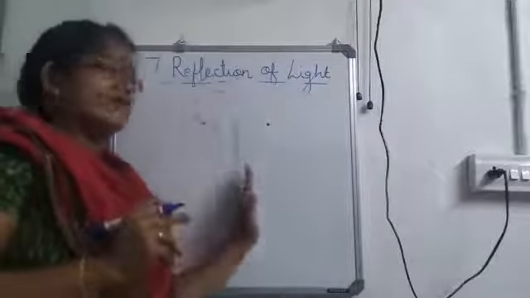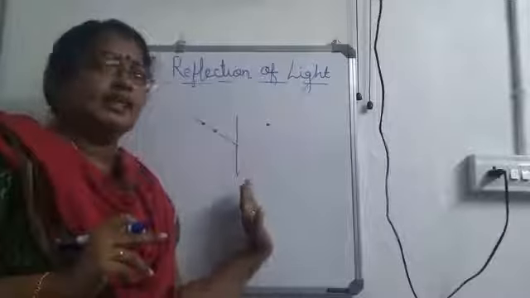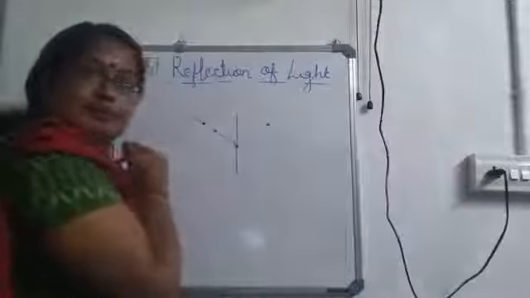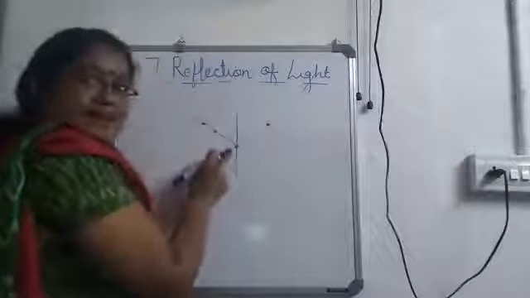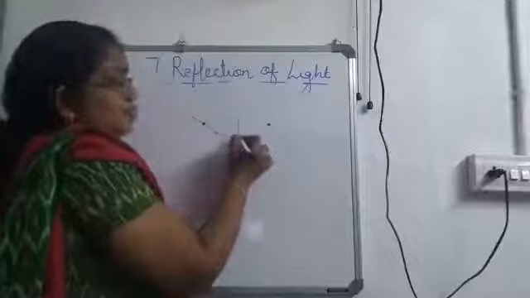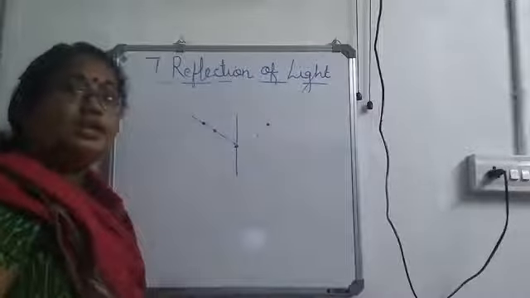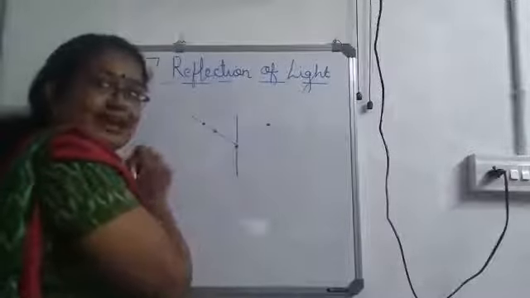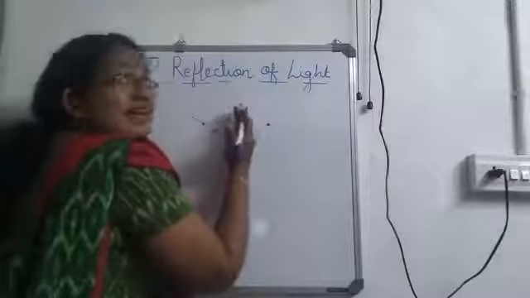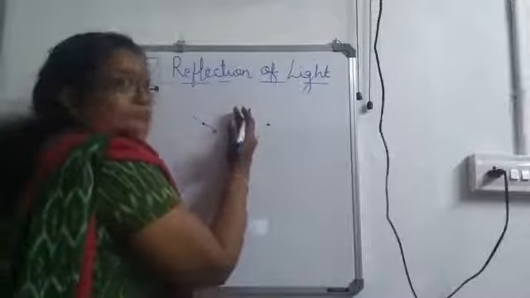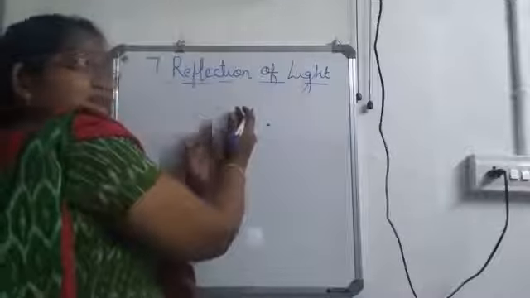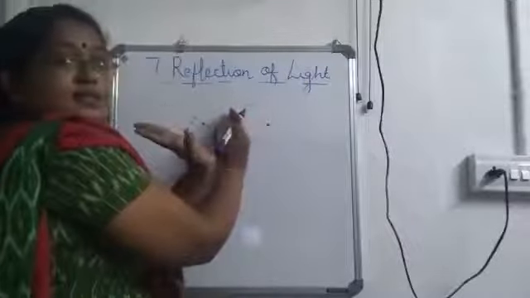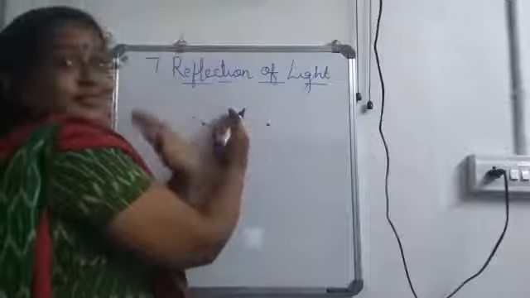First I have drawn a straight line, then at almost the center I have given a marking, then drew a straight line such that this angle is less than 90 degrees. Take two pins and put them on this line. Now take a plain mirror and keep it like this, so that the reflecting side of the mirror is over here and this will be the side with silver coating.